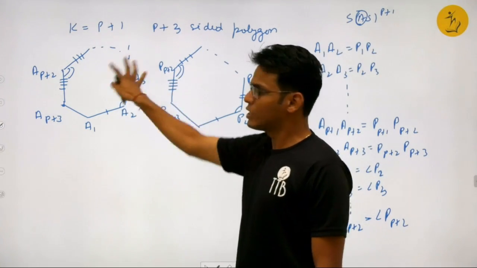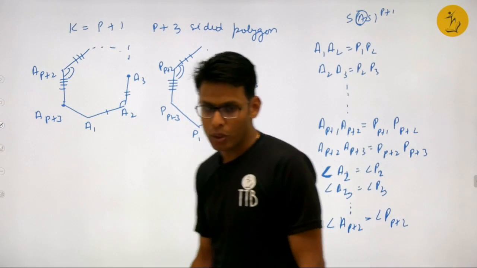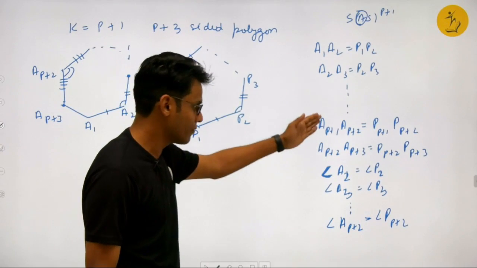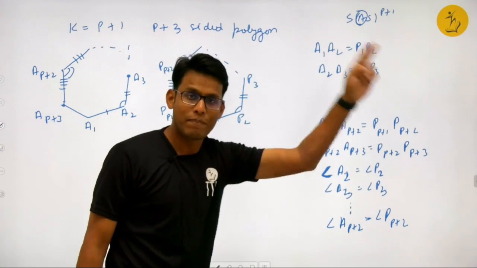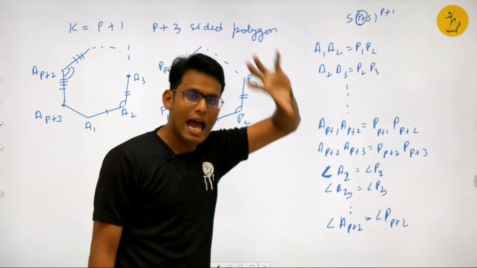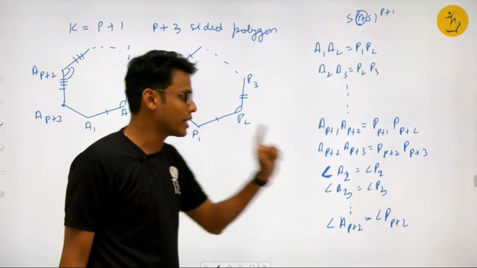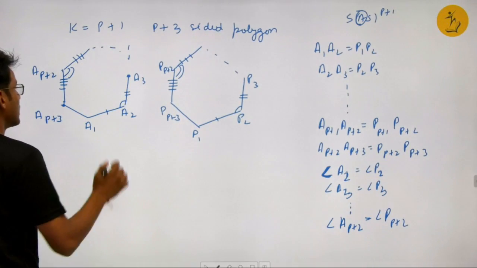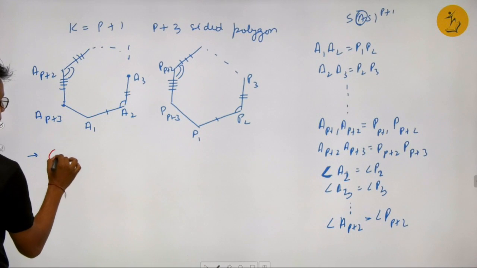Now I have to prove that these two polygons are congruent. I hope you have understood what is given. SAS: so p plus 2 sides and p plus 1 included angles are to be equal correspondingly. They have to be equal. Now this is my construction. Let me construct.